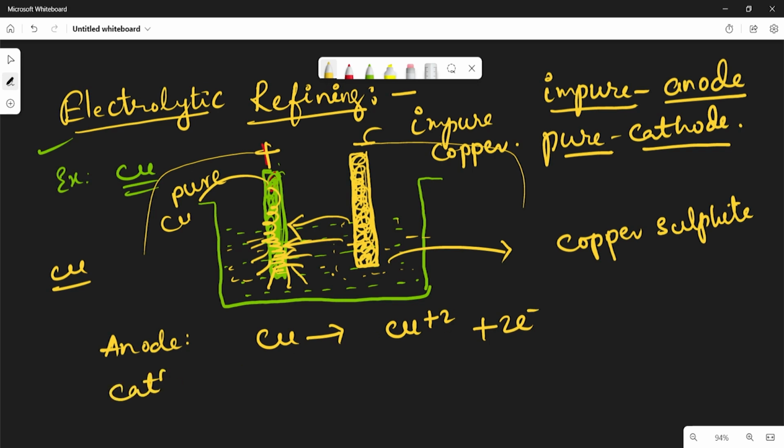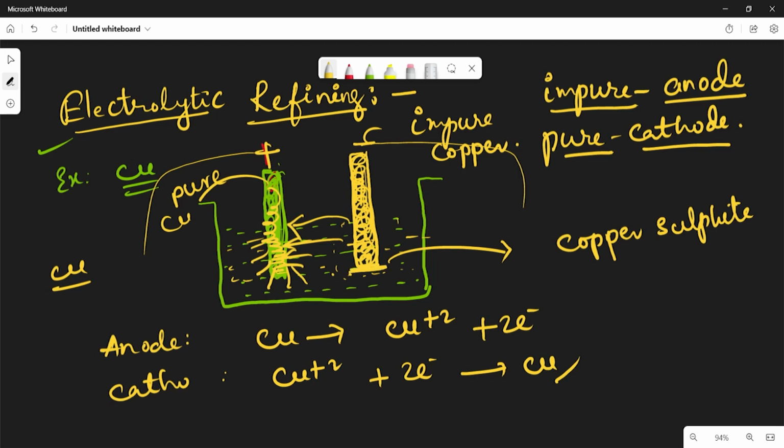At the cathode, copper 2+ plus 2 electrons becomes copper. The soluble impurities go into the solution, whereas insoluble impurities from this blister copper get deposited at the bottom of the anode.